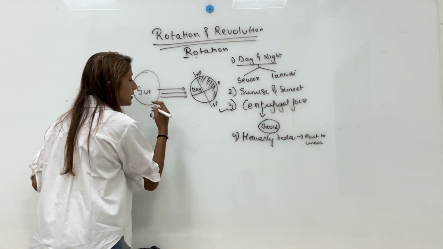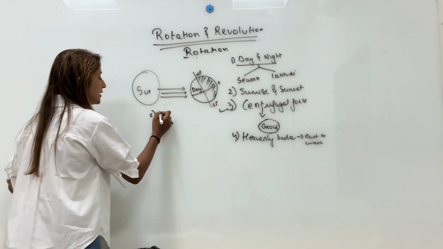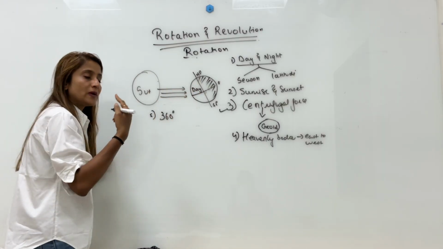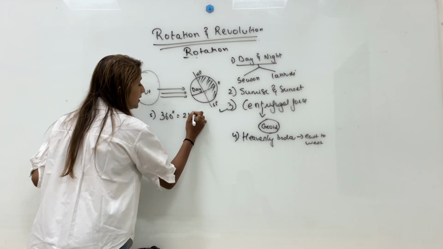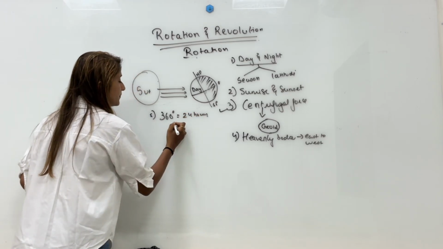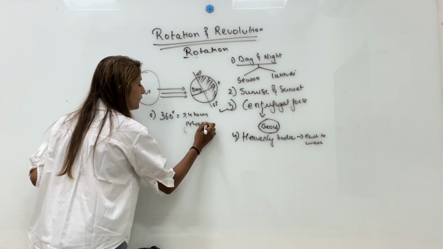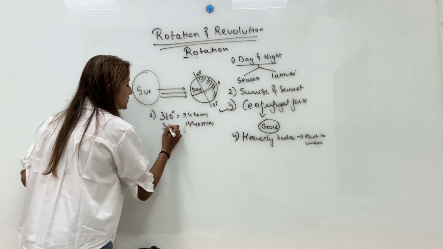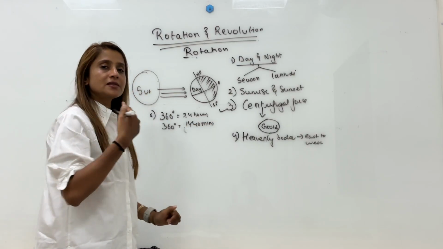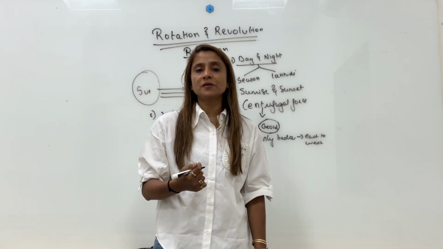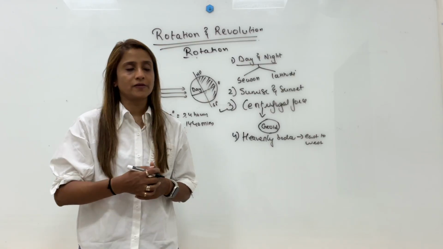So if you remember, Earth is 360 degree. Earth completes one entire rotation, that is entire 360 degree, in 24 hours, which is equal to 1440 minutes. So Earth completes 360 degree in 1440 minutes, which is the duration of rotation.